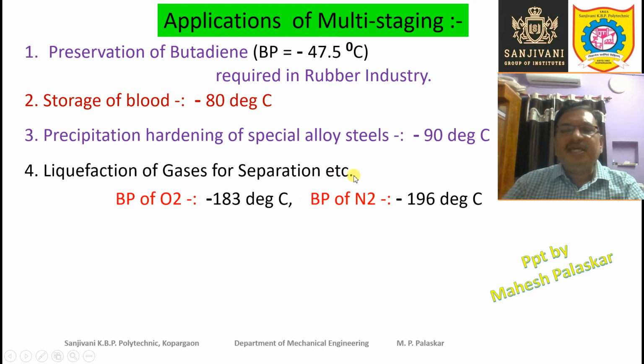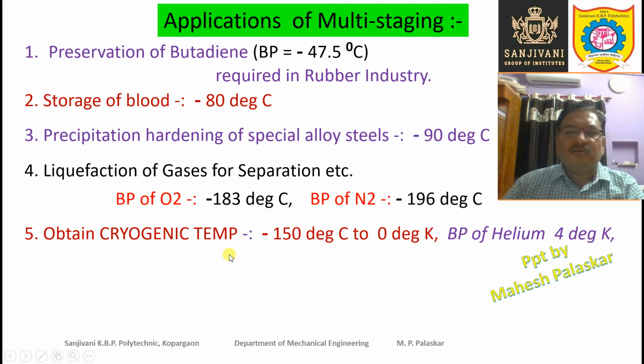But for liquefaction, we must cool these gases up to the boiling point or below the boiling point, but the boiling point of these gases is very low. For example, the boiling point of oxygen is as low as minus 183 degrees centigrade, and the boiling point of nitrogen is still lower, that is minus 196 degree centigrade.